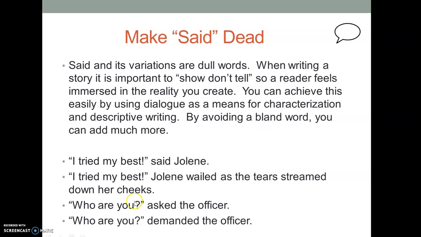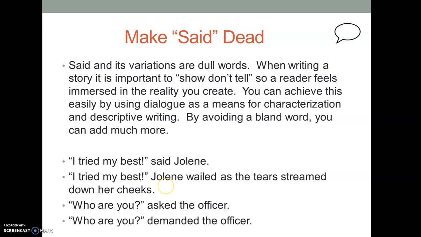Look at the bottom. "I tried my best," said Jolene. Okay. "I tried my best," Jolene wailed as the tears streamed down her cheeks. Tells us that maybe she failed, or could these be tears of joy? It makes me want to investigate and read further because now I have an image in my head.